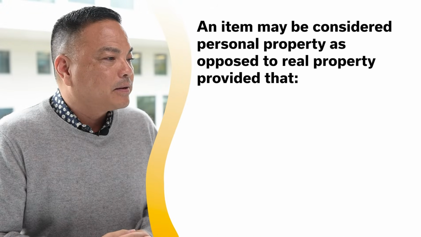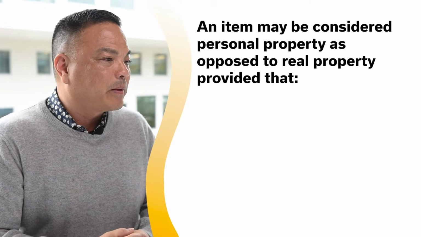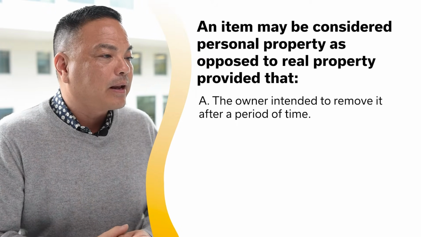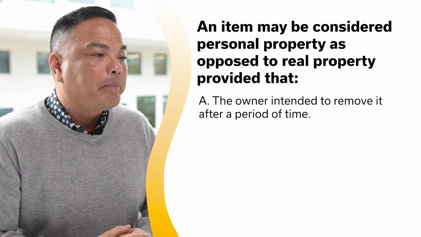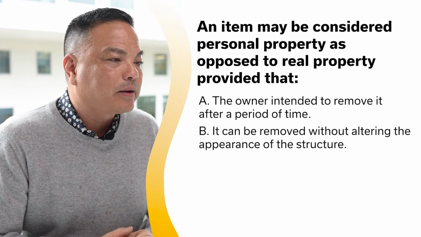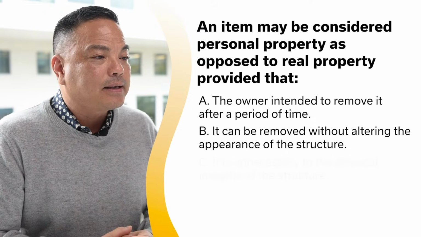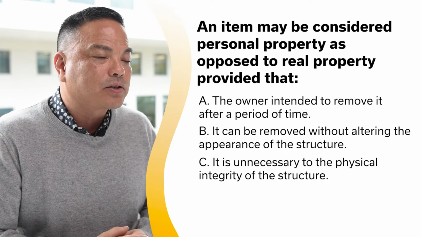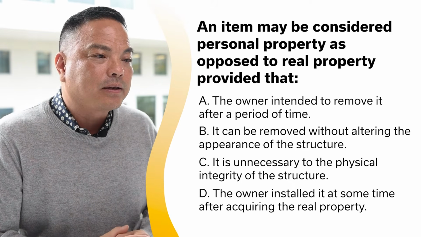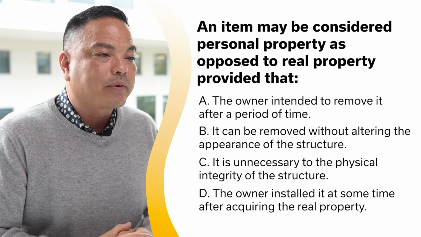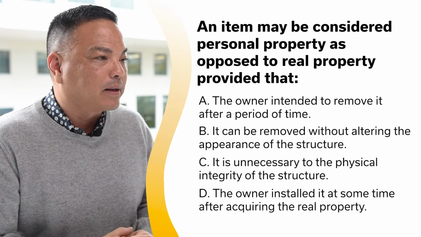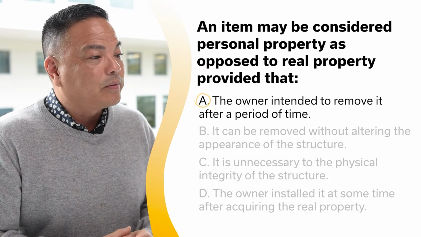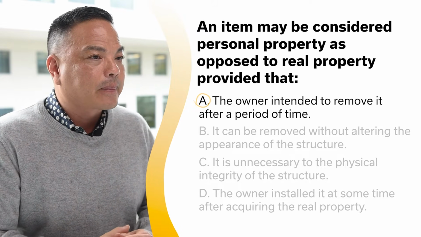An item may be considered personal property as opposed to real property provided that A, the owner intended to remove it after a period of time. B, it can be removed without altering the appearance of the structure. C, it is unnecessary to the physical integrity of the structure. D, the owner installed it at some time after acquiring the real property. And the answer is A as in apple. The owner intended to remove it after a period of time.